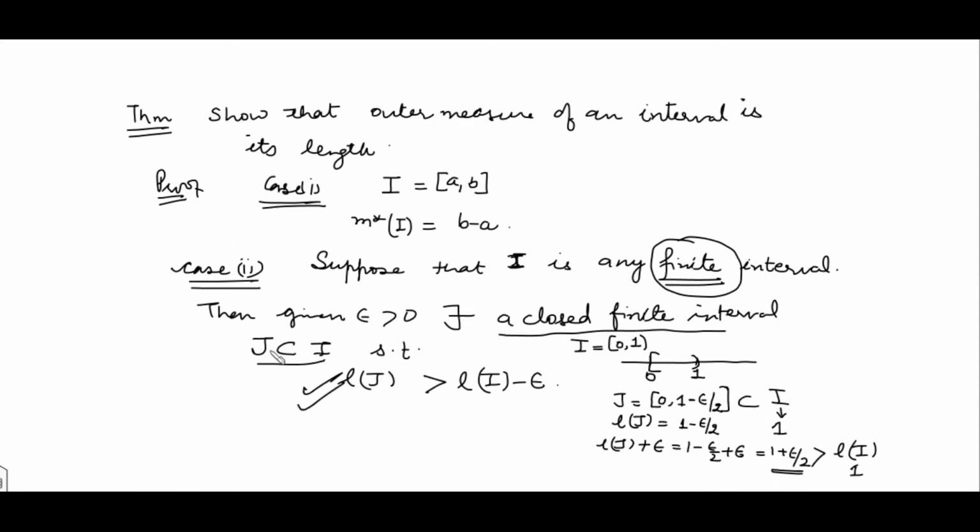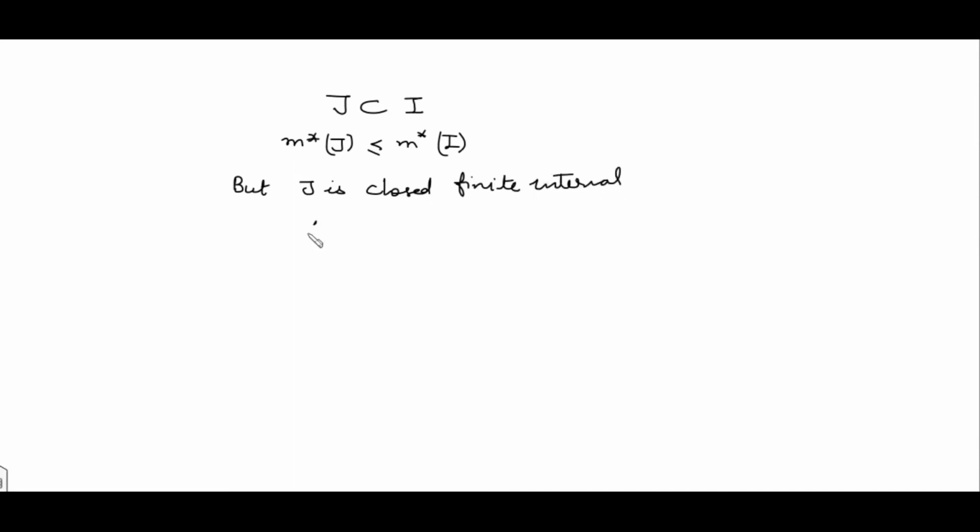So we have a closed finite interval j satisfying that the length of j is greater than the length of I minus epsilon. Now further, since j is contained in I, the measure of j should be less than or equal to the measure of I. But j is a closed finite interval, so by case 1 the measure of j is equal to the length of j.